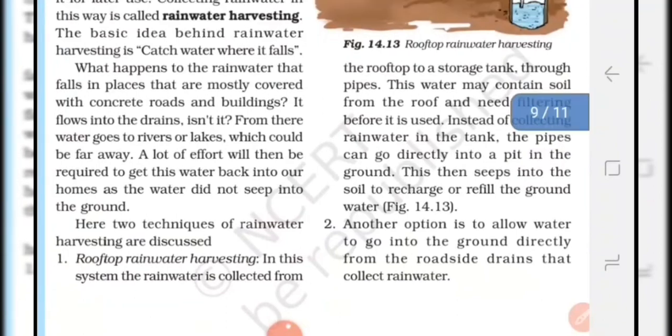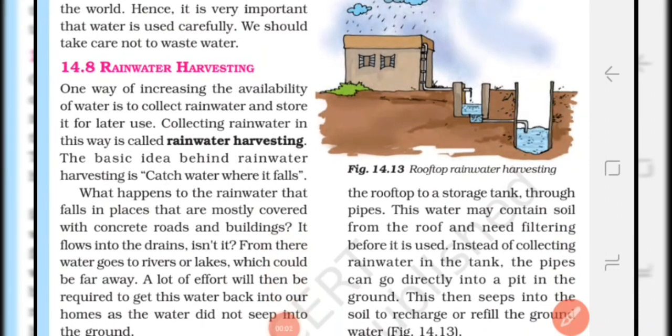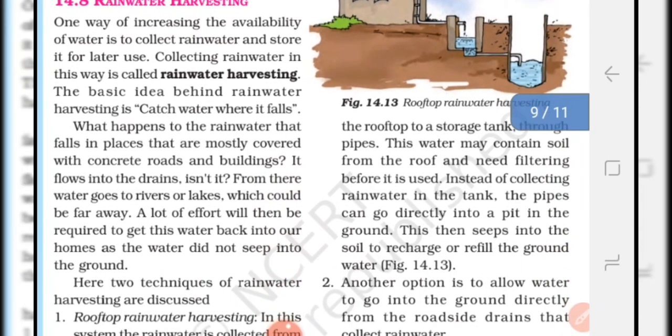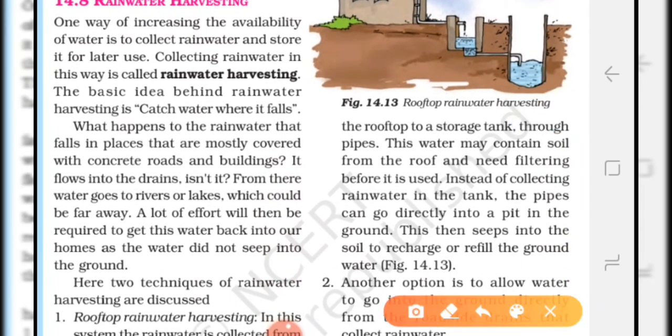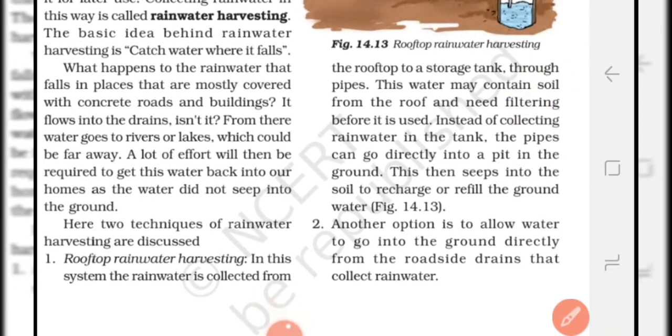Students, it is a traditional method in which rainwater is collected from the rooftop and allowed to go into a storage tank through pipes. But this rainwater may contain soil particles, so it should be filtered before use. Instead of collecting rainwater in the tank, the pipe can go directly into pits in the ground, which means this rainwater is used to recharge the groundwater level. Another option is to allow the water to go into the ground directly from roadside drains that collect rainwater. By this technique we can conserve water.